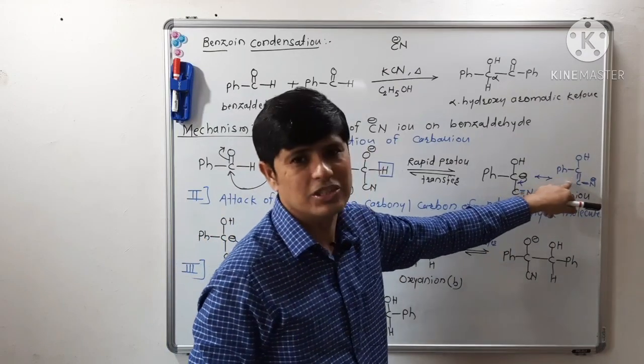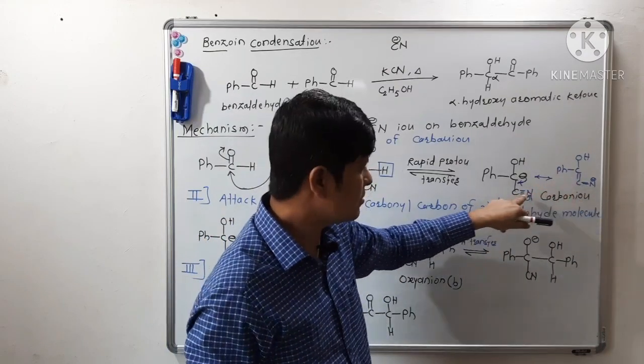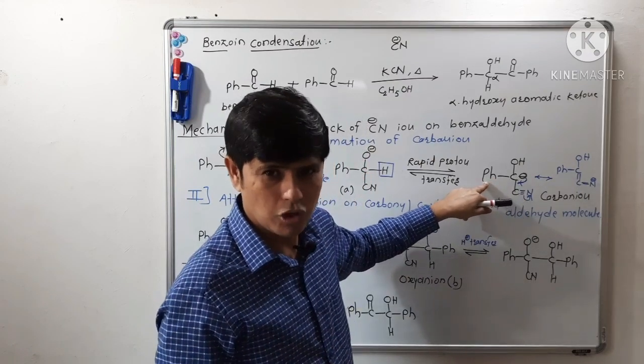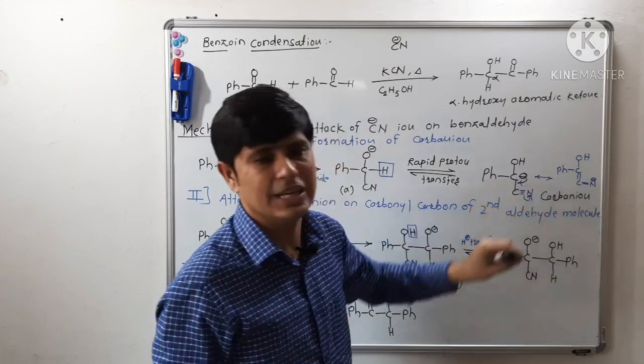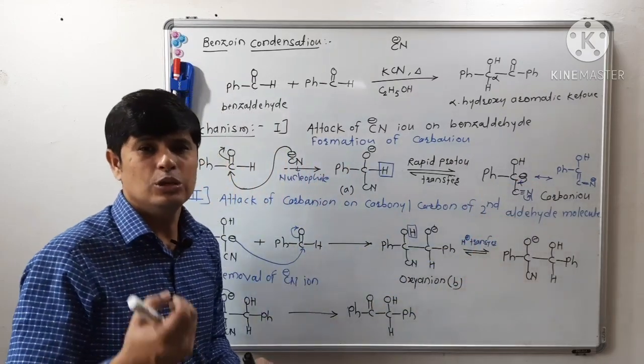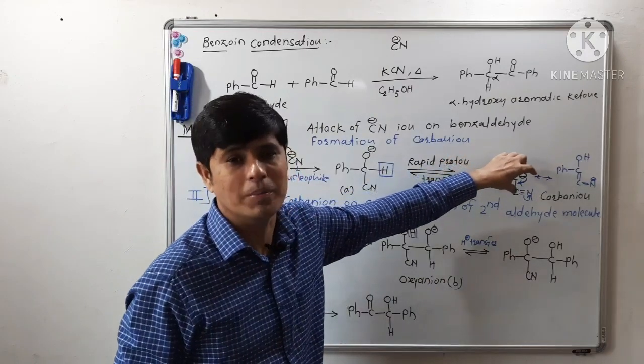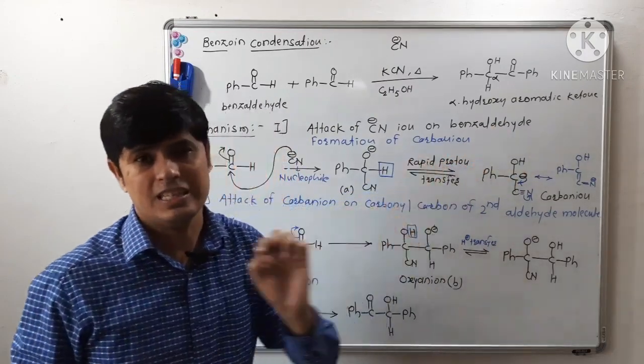We can show the stabilization of this carbanion. So this electronegative nitrile nitrogen, and also here there is a phenyl ring. Both of them will stabilize the negative charge of the carbanion through resonance, isn't it? Hence this carbanion will form in this step or in this reaction.